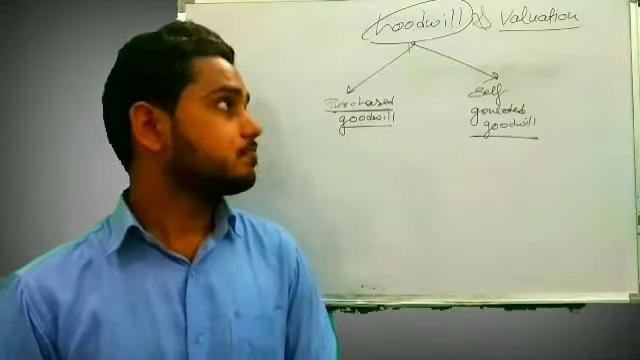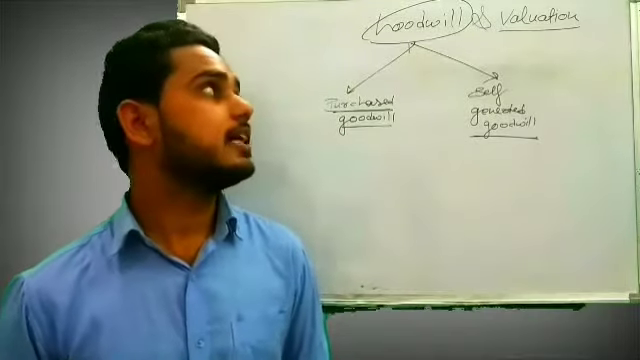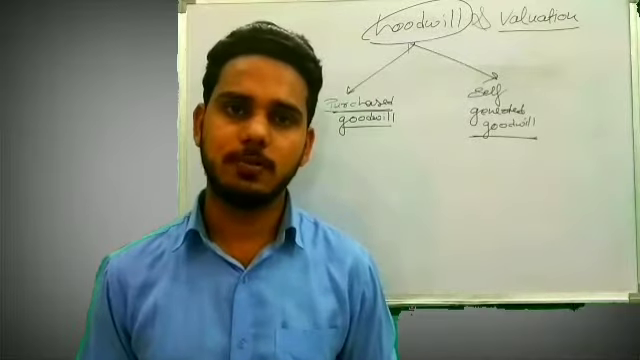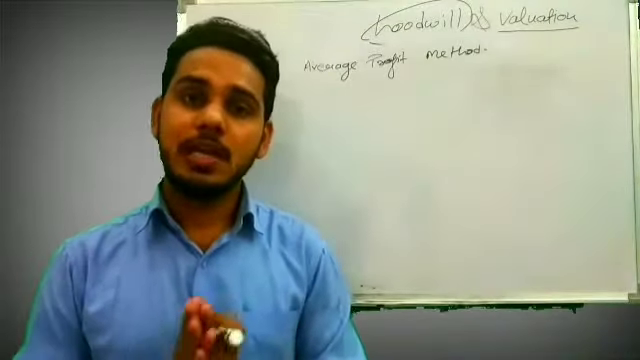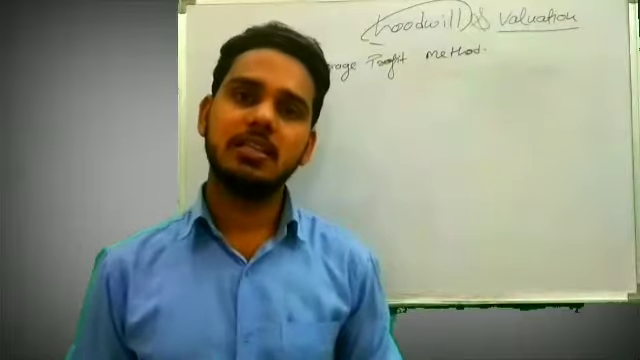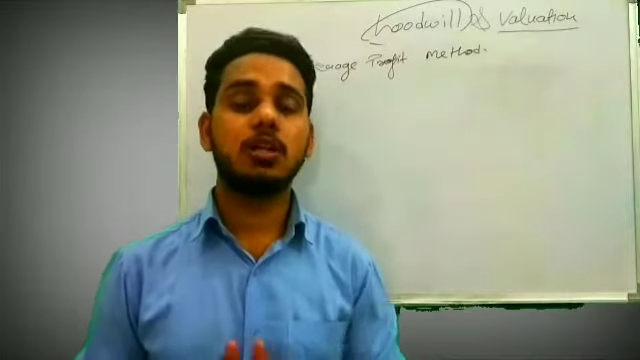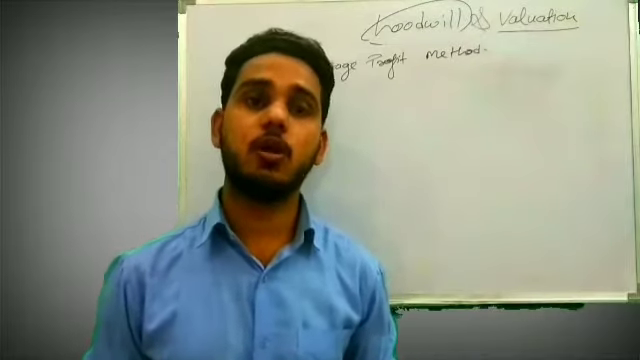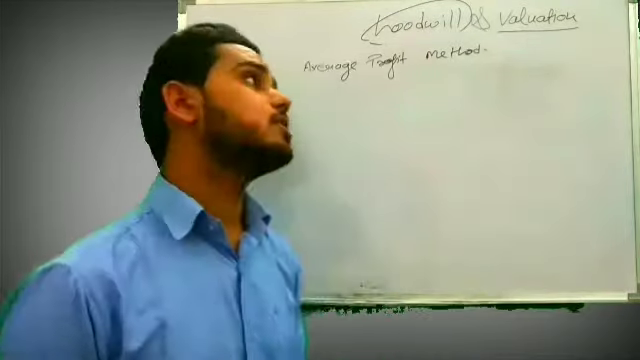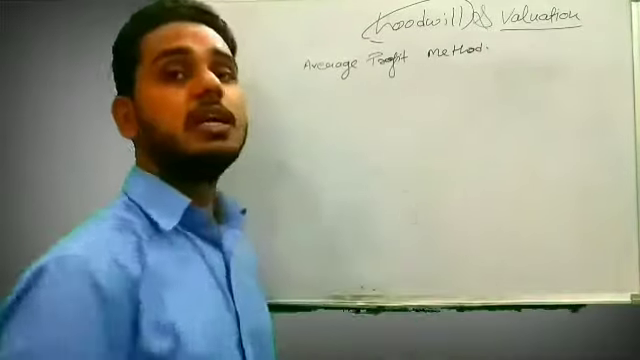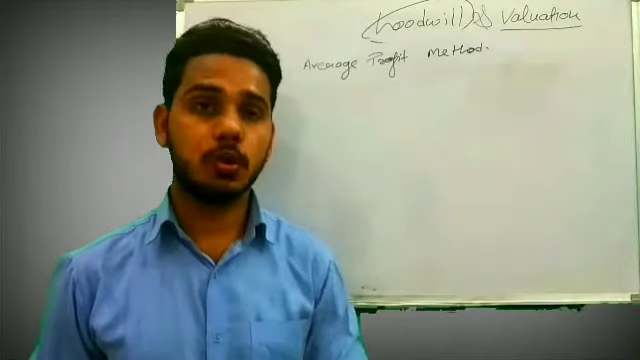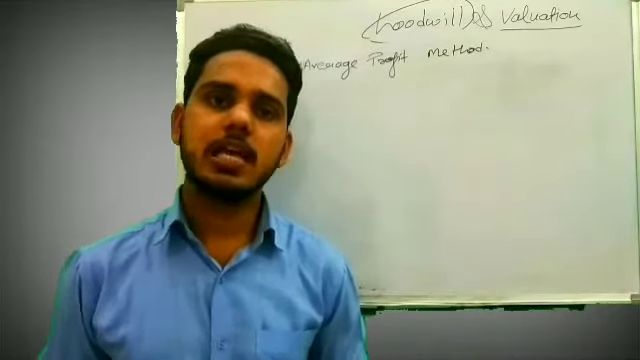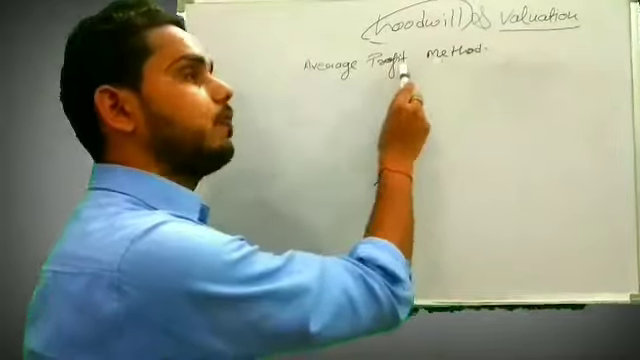Right. Now let's move to our next topic, the valuation of goodwill. How to value the goodwill of a firm? In our syllabus there are three methods given, although there are many methods for the valuation of goodwill. The very first method is the average profit method. There are two more methods: one is the super profit method and the last one is the capitalization method. But in today's lecture we will focus only on the average profit method.